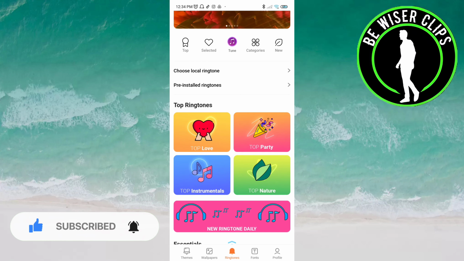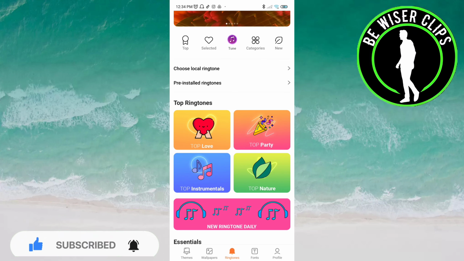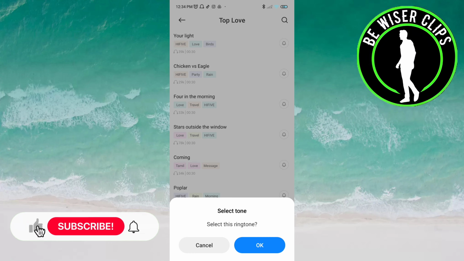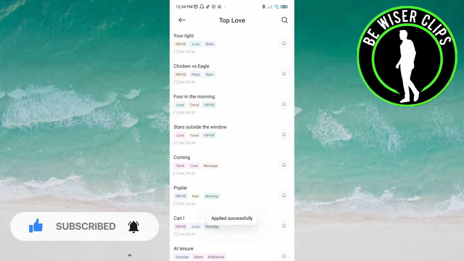Here you can see many options of the ringtones. Click on any one of them. Here also many options are available. Click any one of them. Now if you want to select this, click on OK and this is applied to your phone.